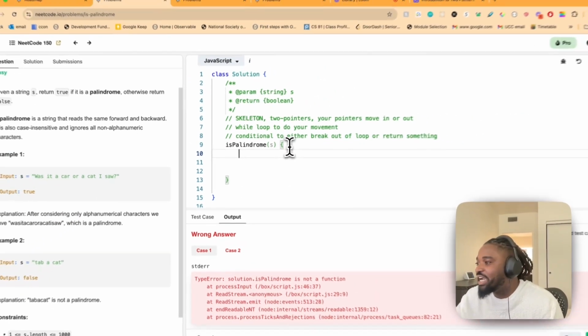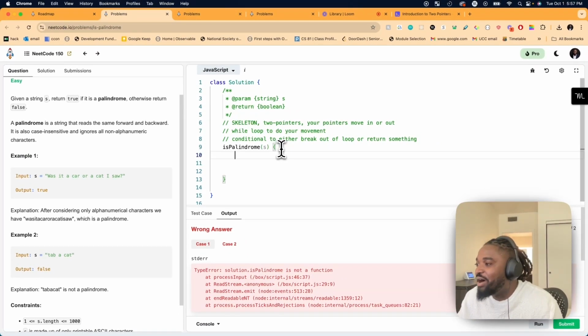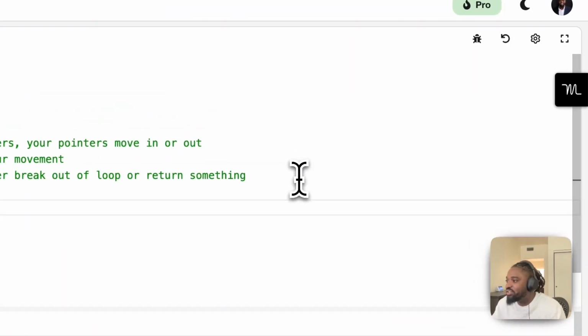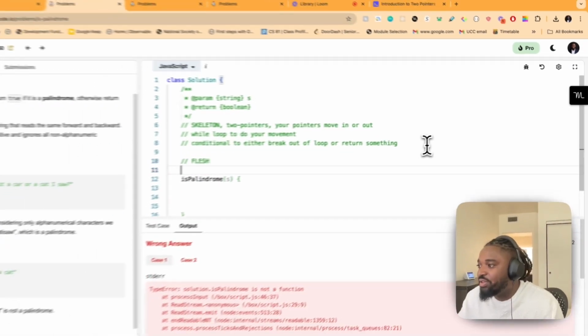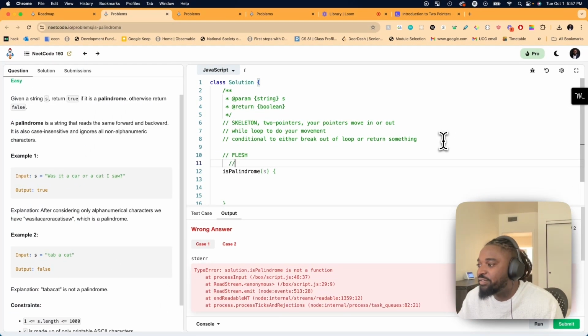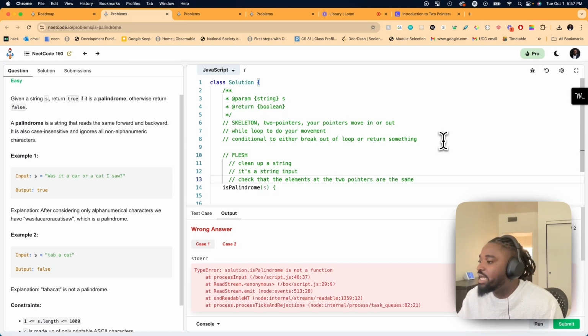So we're going to do exactly what we just said up here. But before we do that, let's appreciate the flesh. What's the flesh here? The flesh in this case is a few ones. We have to clean up the string. It's a string input. And then we need to check that the elements at the two pointers are the same. That's the flesh.